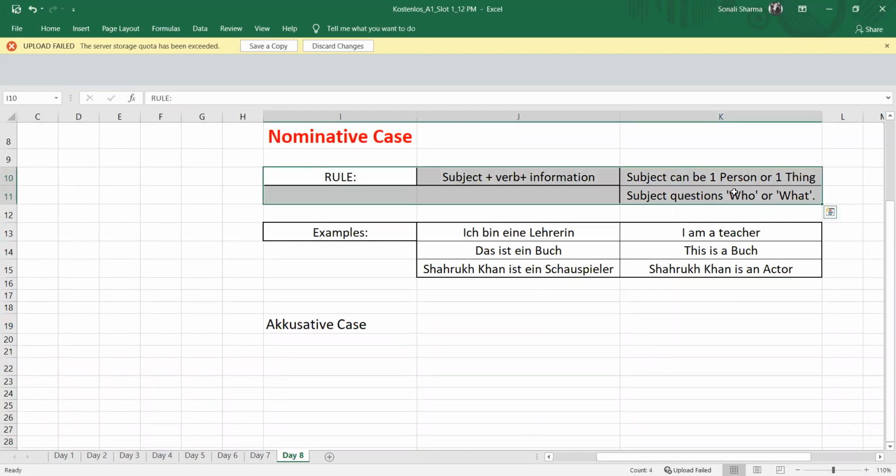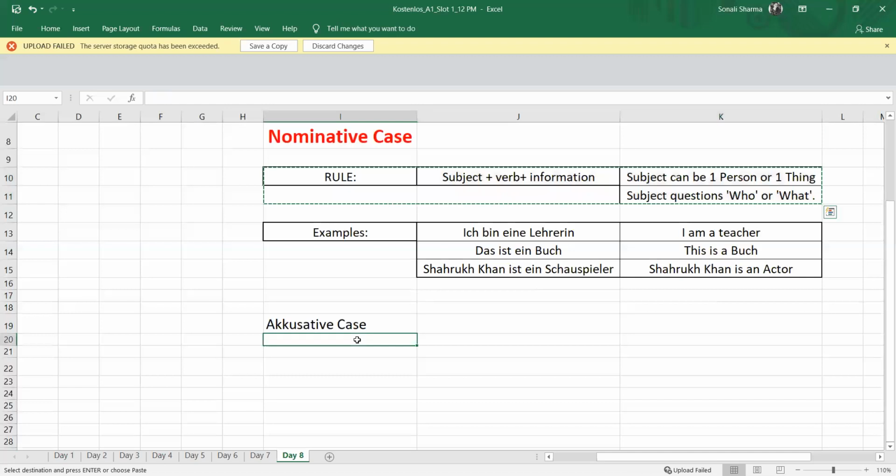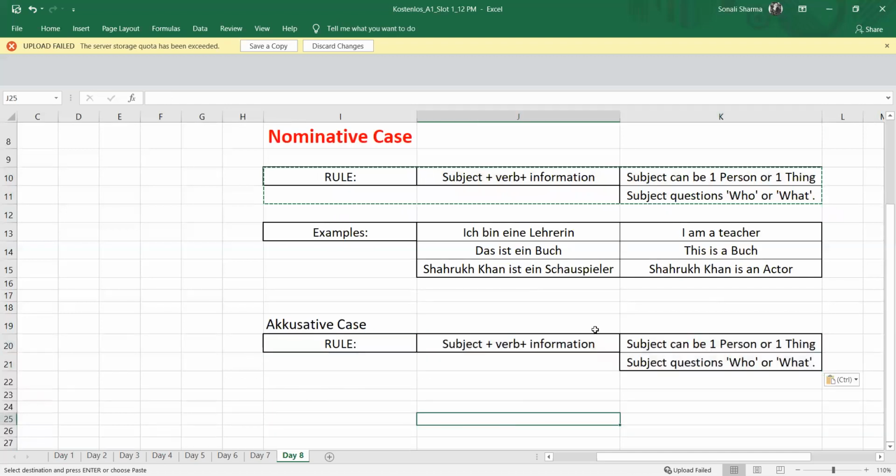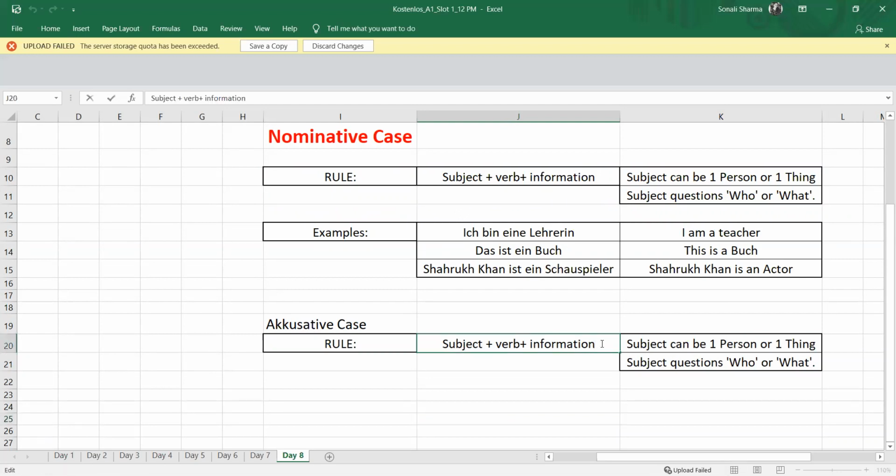I will copy this part and just add on. So here the rule is subject plus verb and there is no information; there comes the object now. So subject plus verb plus object is the rule in accusative case, and this object is our accusative and the subject remains our nominative.